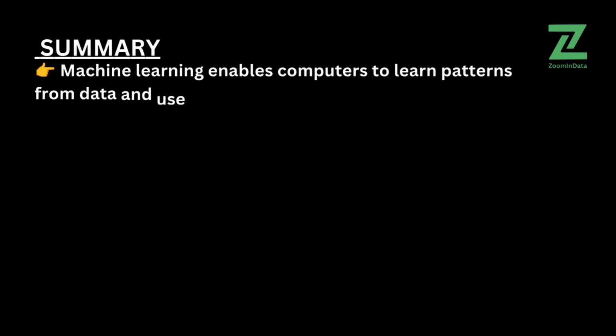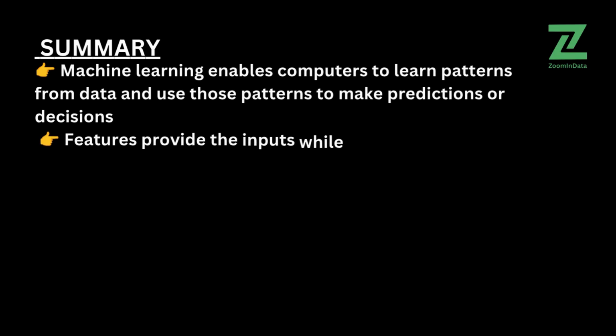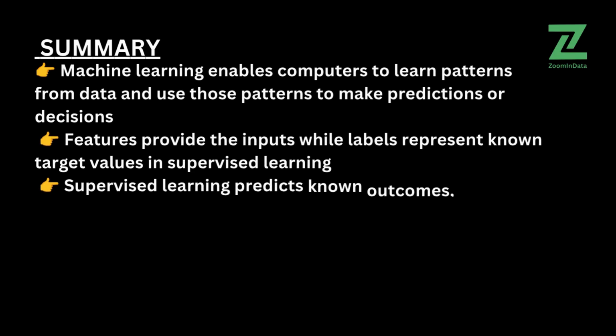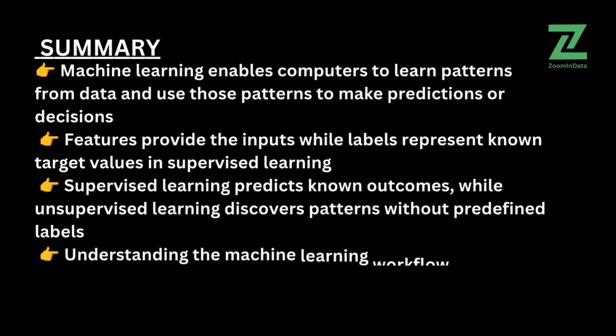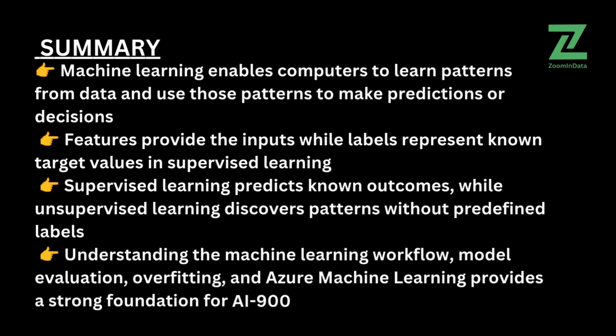Machine learning enables computers to learn patterns from data and use those patterns to make predictions or decisions. Features provide the inputs, while labels represent known target values in supervised learning. Supervised learning predicts known outcomes, while unsupervised learning discovers patterns without predefined labels. Understanding the machine learning workflow, model evaluation, overfitting, and Azure Machine Learning provides a strong foundation for AI 900.